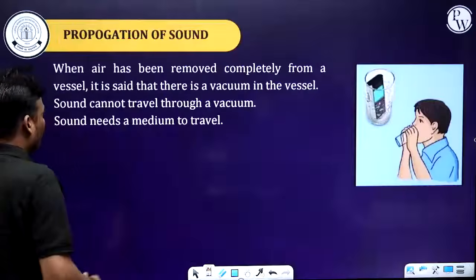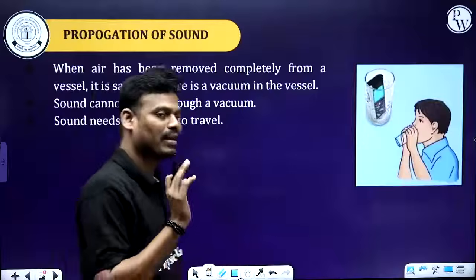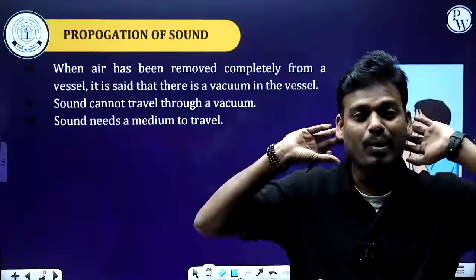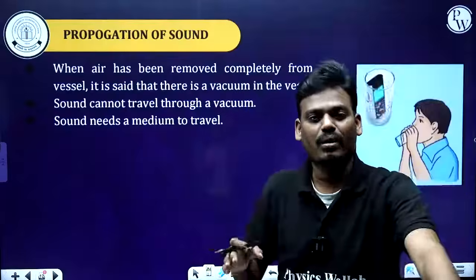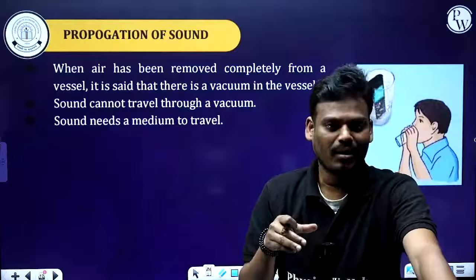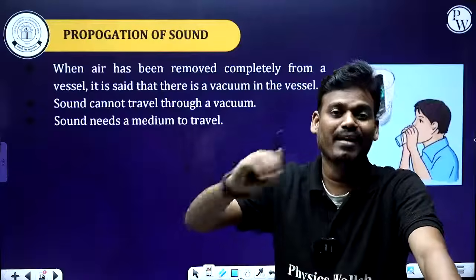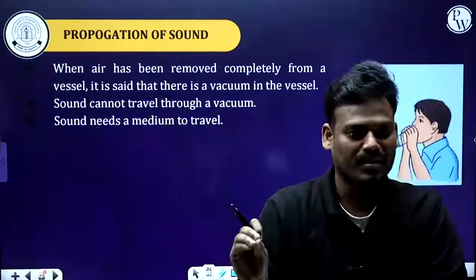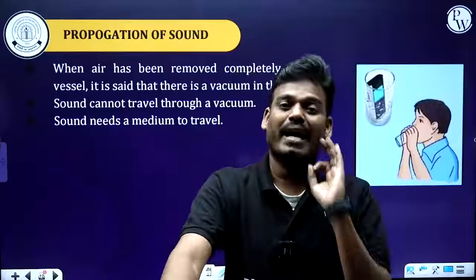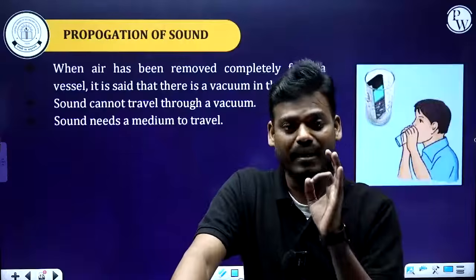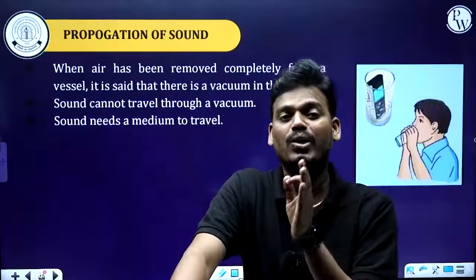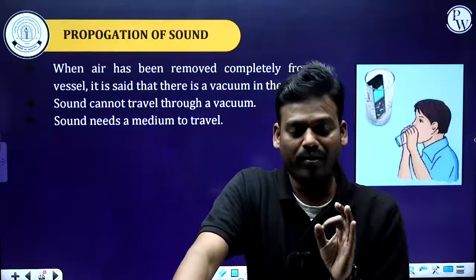After removing the entire air from the glass tumbler, the cell phone is still ringing, but you will not be able to hear that sound. What is the reason? As you completely removed air from the glass tumbler, there is nothing, not even an air particle present. So the place is completely empty. That empty space we call a vacuum. This term we will keep on using in physics. What is vacuum?